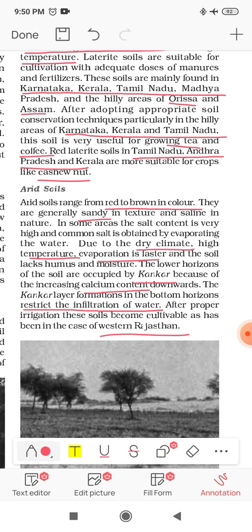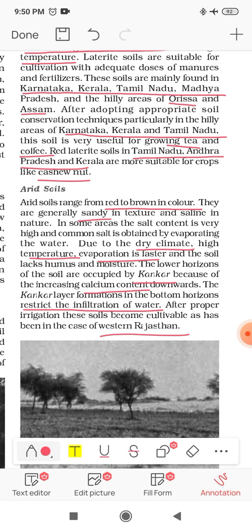Okay, so there are some specific regions of this desert area in arid soil where we can produce, but as you know, here agriculture system does not mean we can produce paddy, wheat, okay, or these types of crops. There are very limited types of crop only we can produce.